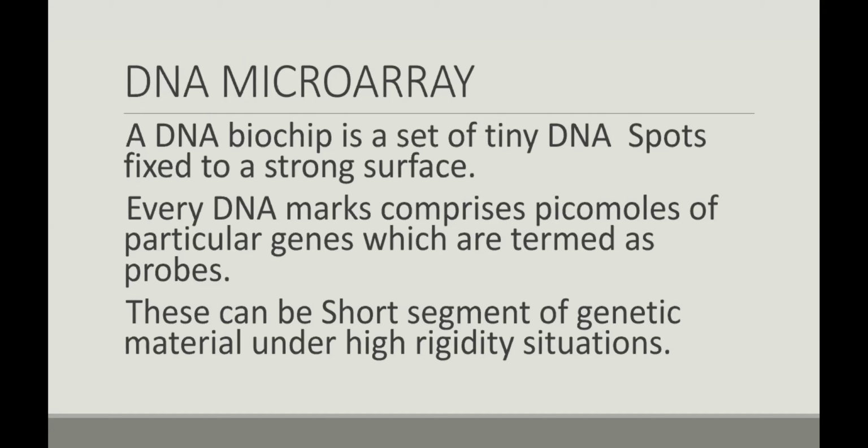These can be short segments of genetic material under high rigidity conditions. So DNA microarrays use small, short segments of DNA fragments.